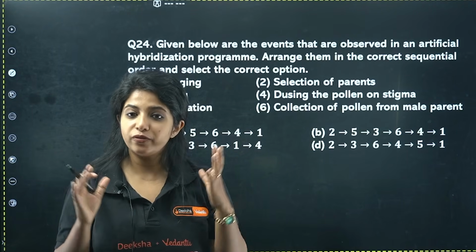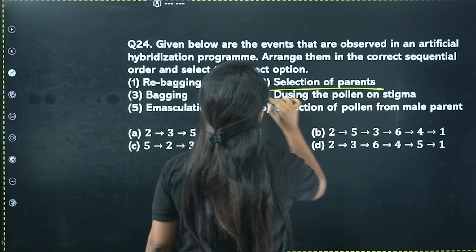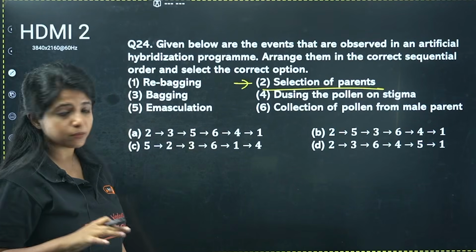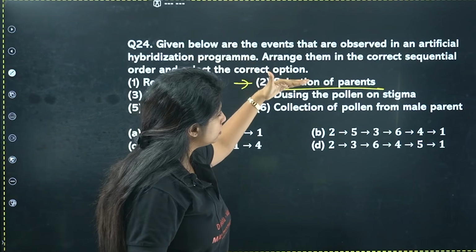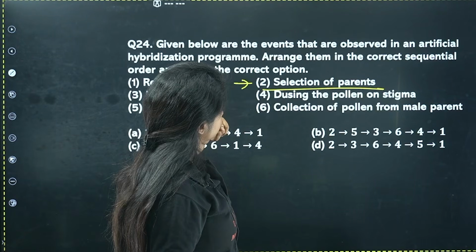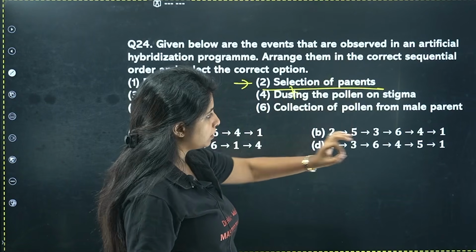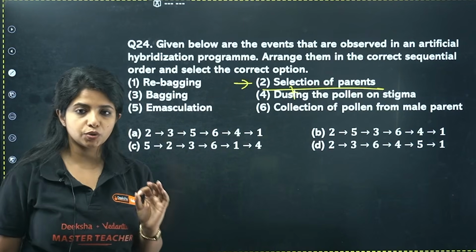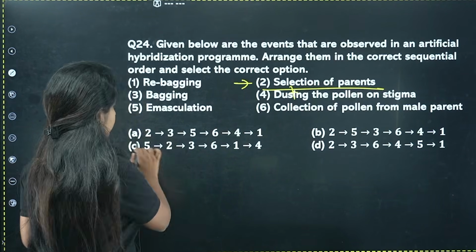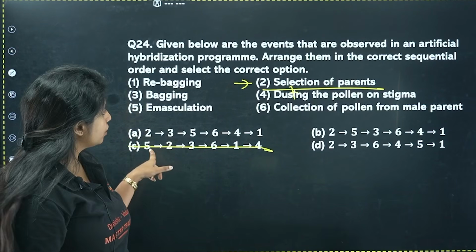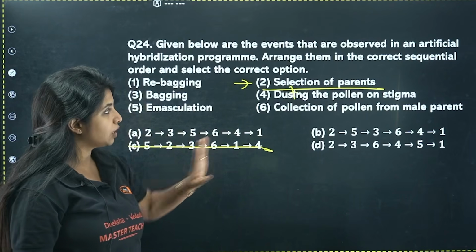Okay, so what do I do? First of all, I have to select the parents, right? First process would be to select the parents. First of all, let's read out all the options. Rebagging, bagging, emasculation, selection of parents. Dusting the pollen on the stigma, collection of the pollen from the male parent. Okay, so let's start. First thing that you do is selection, right? Selection is option number 2, so I'll cut off this one because here it's written 5. It's emasculation, obviously that is not going to be the one. Okay, so I have 3 options now.